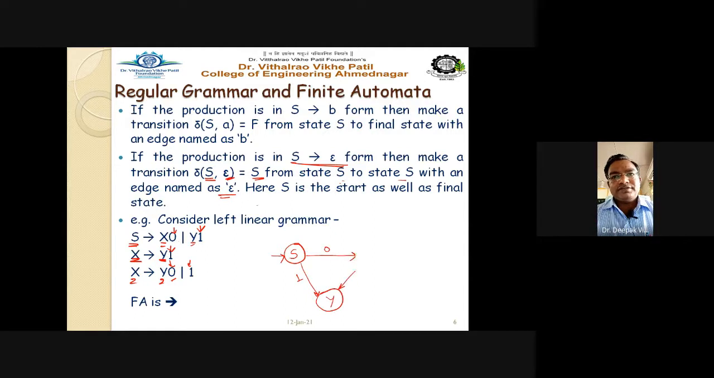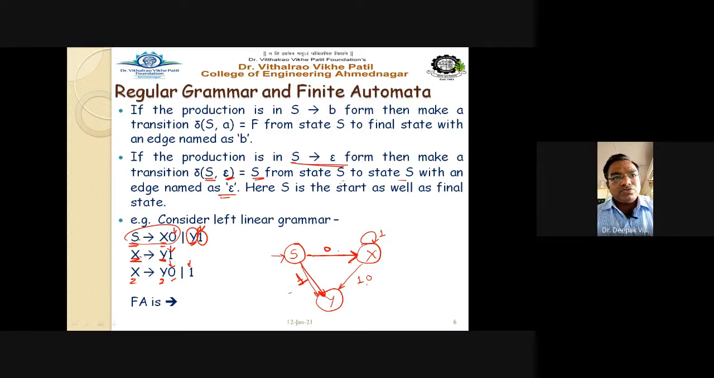So S on 0 gives X. For this first transition, this line is drawn here. S goes to X on input 0, right? Then S goes to Y on input 1. So S goes to state Y on input equal to 1. So this is the next transition, right? It is very simple, there is no difficulty involved.